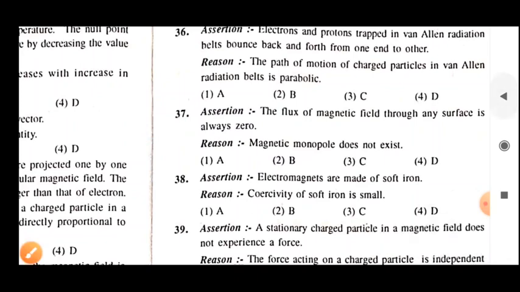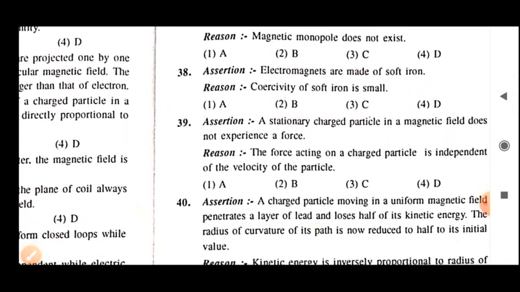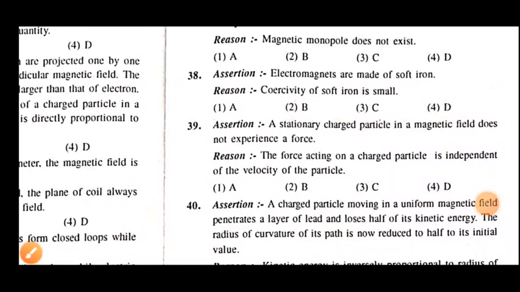Now next question, that is: electromagnets are made of soft iron. So students, in this section again we are moving to the materials chapter, that was chapter number 5. Students, we have discussed a lot of assertion reason problems from the chapter magnetic effect of current. So some of the topics we can choose here.